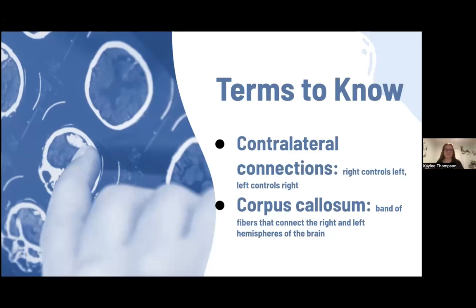Here are a couple terms that are good to know throughout the presentation. We have contralateral connections: right controls left, left controls right. I'll dive a little bit deeper into that in a second. And then we have corpus callosum, which is a band of fibers that connects the right and left hemispheres of the brain.